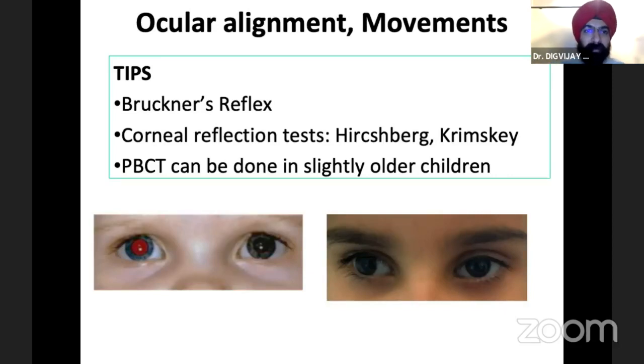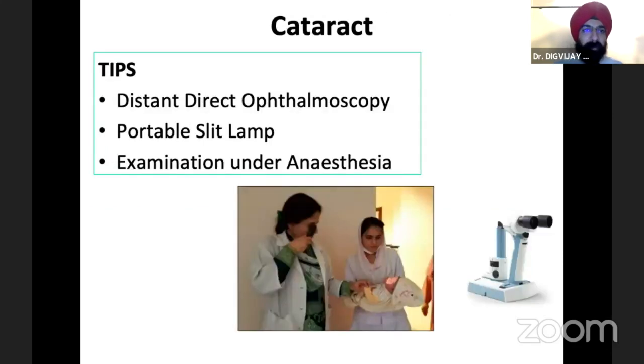Now, for ocular alignment, very often when you look at a child, you can get a sense of whether the eyes seem aligned or not, but you could do the Bruckner's reflex from a distance for a small kid, and they're very cooperative for this because you're not approaching them directly, so they don't feel threatened. You could look at the corneal reflection tests as well, and for older children, you can do a prism bar cover test once they're cooperative. At least try it on the first visit, and then you can do it on the second visit, because now the child realizes it's nothing that's going to trouble or threaten me.